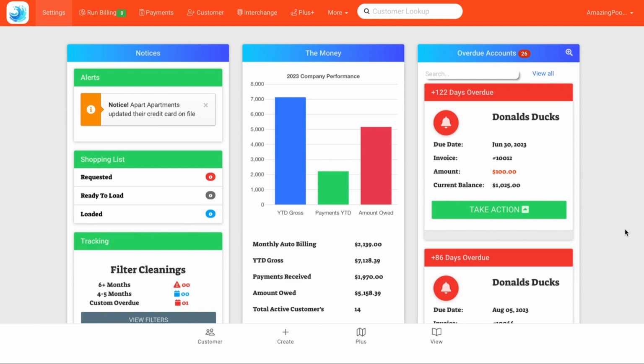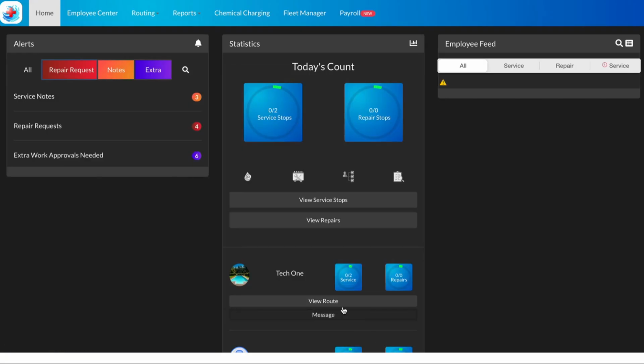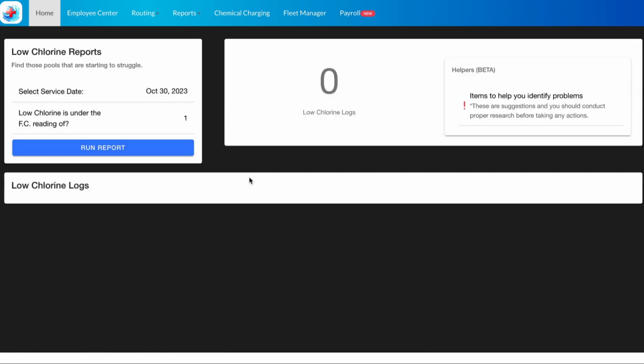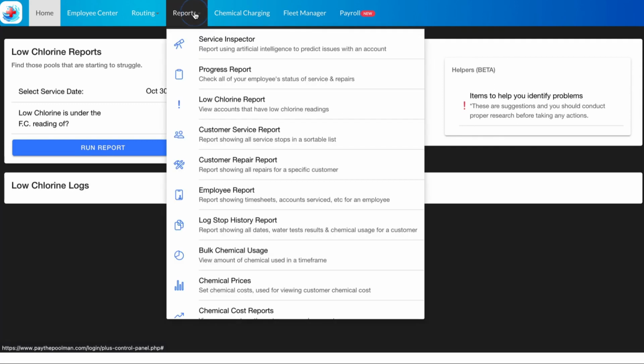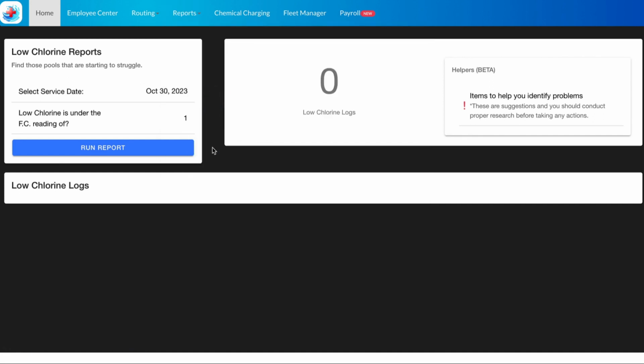Today we're going to walk through the low chlorine report, which is found on the plus control panel. First thing we'll do is click plus, and now we see we're on the plus control panel. Let's hover over this raindrop button here and it will tell us this is the low chlorine report. So we can click here and we'll be directed to the low chlorine report page. To get to this same spot, we can also click reports and low chlorine.